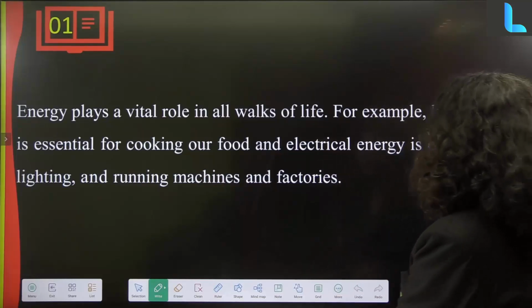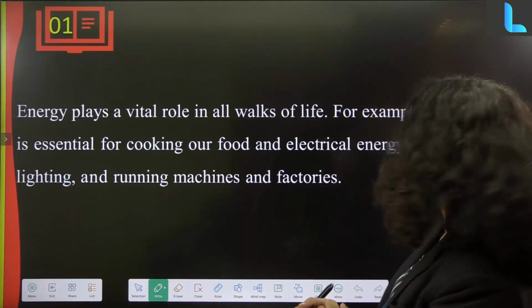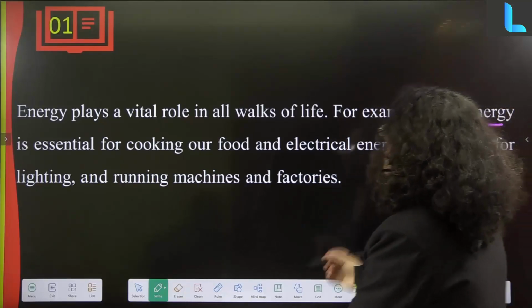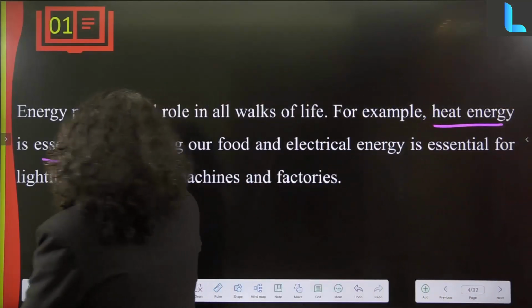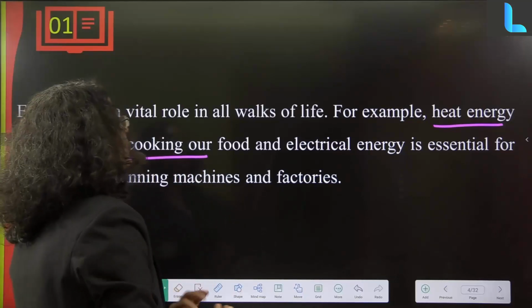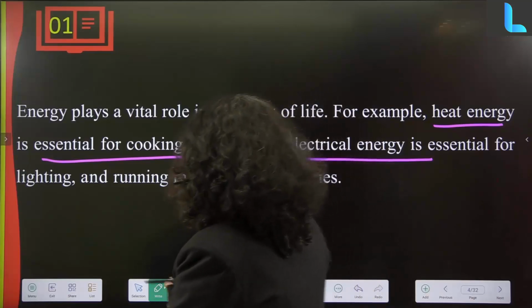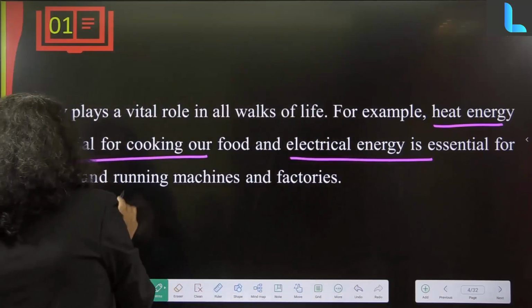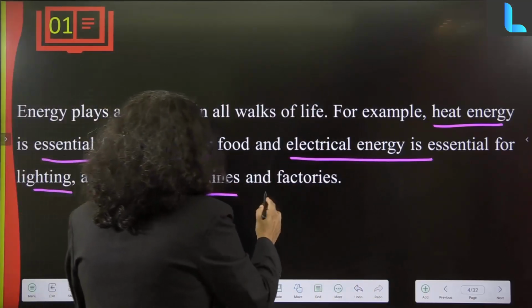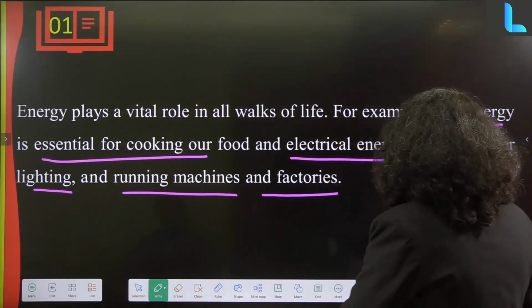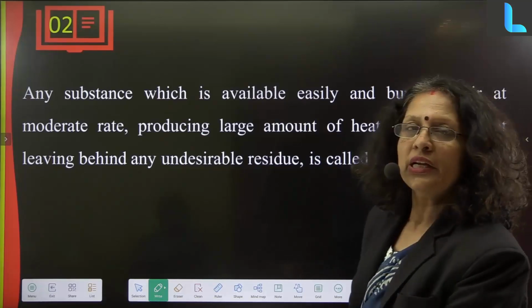Energy plays a vital role in all walks of life. For example, heat energy is essential for cooking our food. Electrical energy is always very essential for us for lighting at home, at the commercial level, running different machines, factories, everywhere. It is important. So energy plays a very important role in our daily life also.